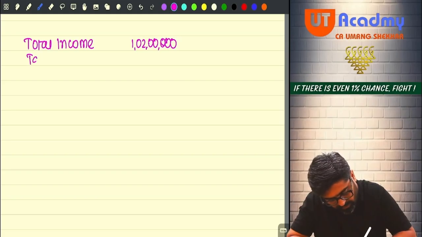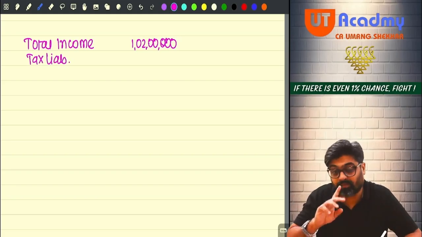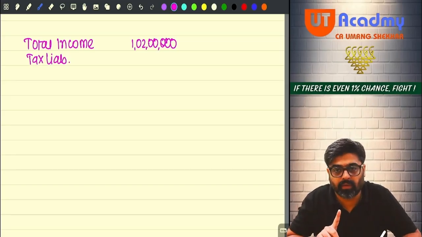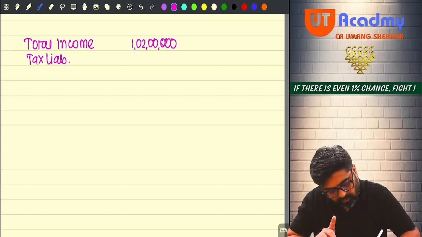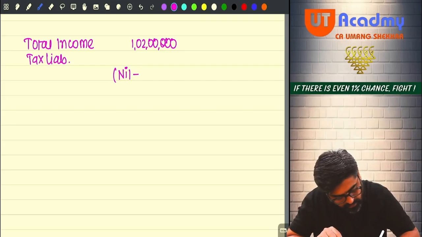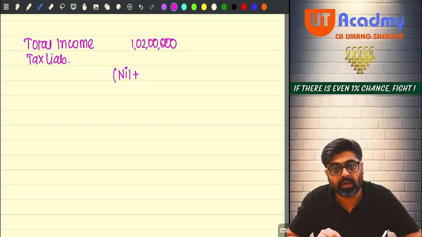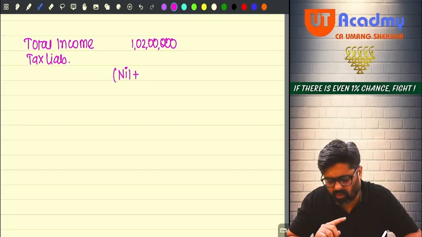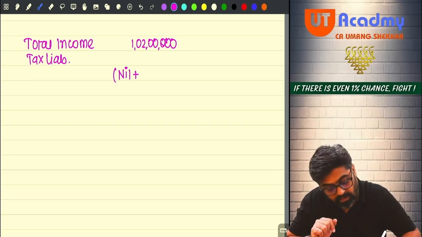On that, if you calculate the tax liability as per 115BAC, because the assessee is following 115BAC, right? So first 3 lakh rupees it will be nil. Then 3 lakh to 7 lakh, on 4 lakh rupees it will be 5%, 20,000.